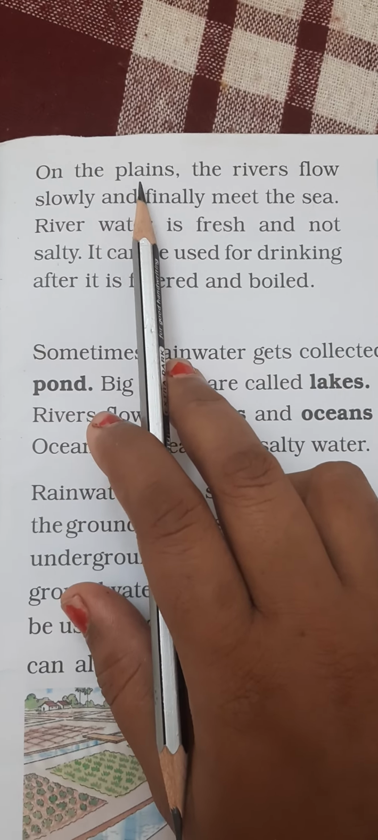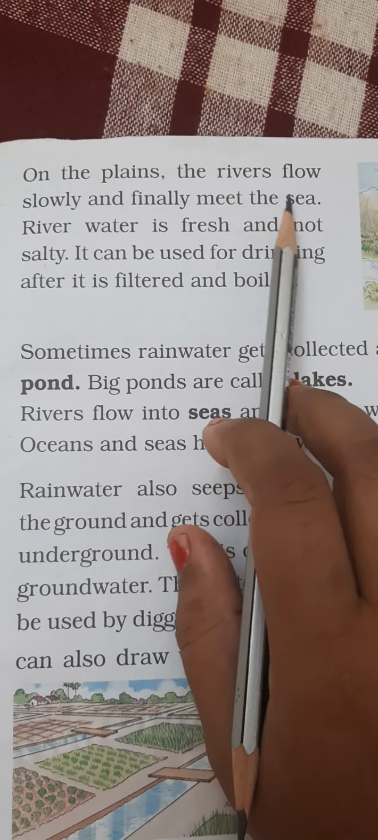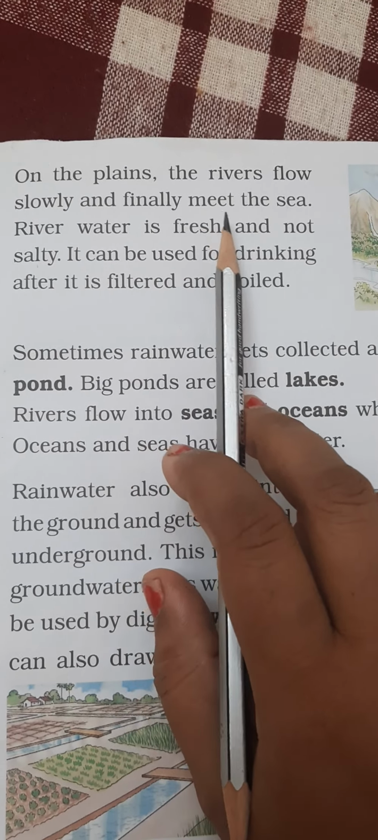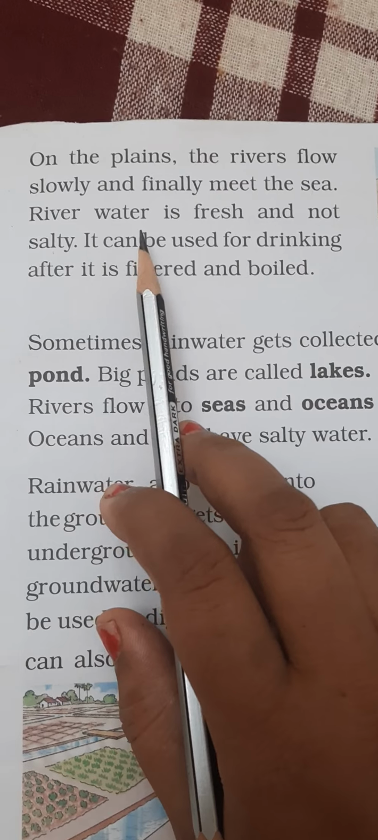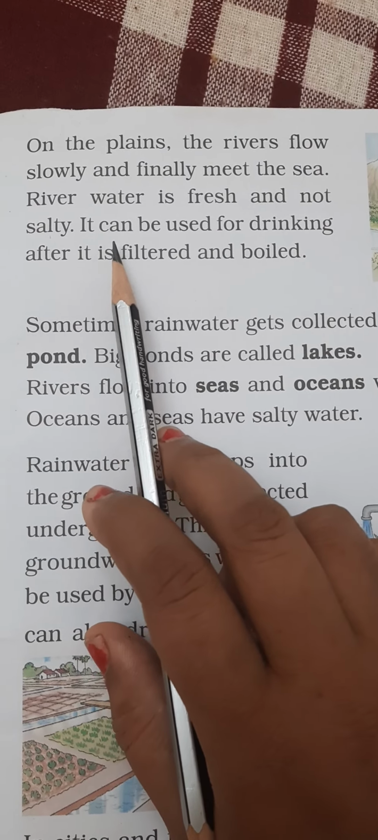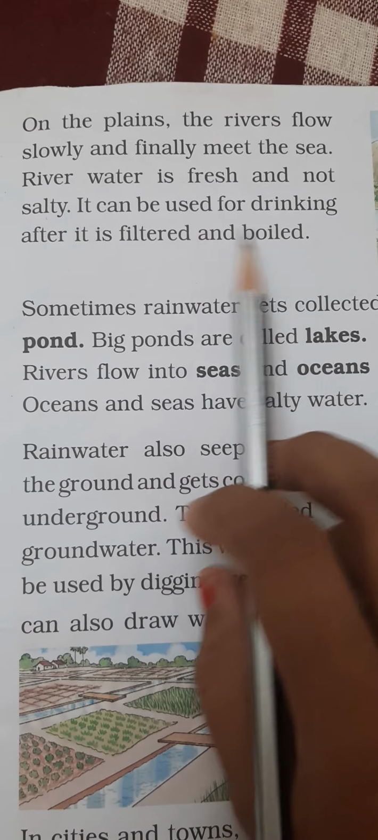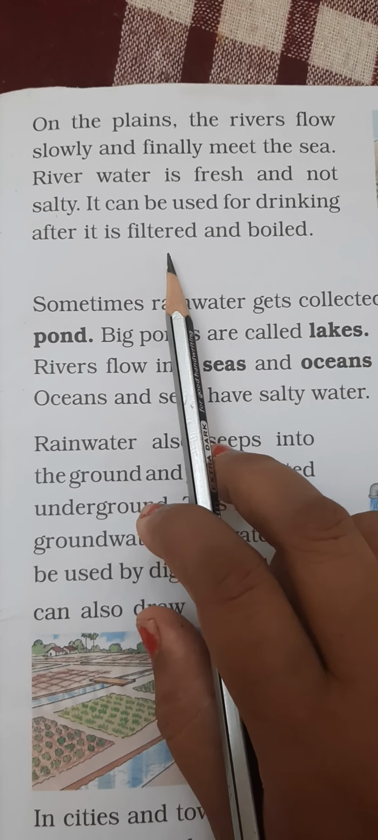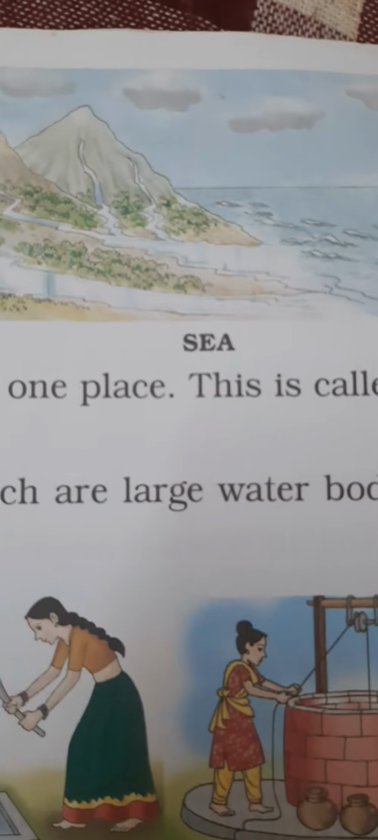On the plains, the rivers flow slowly and finally meet the sea. River water is fresh and not salty. It can be used for drinking after it is filtered and boiled.